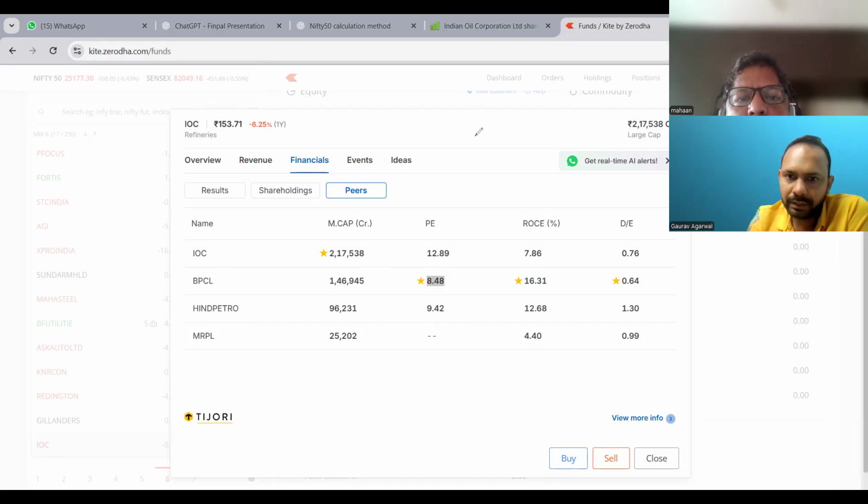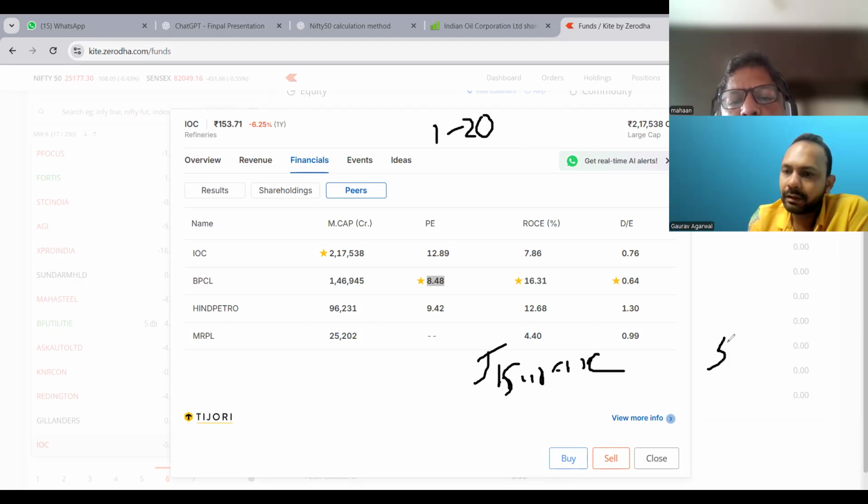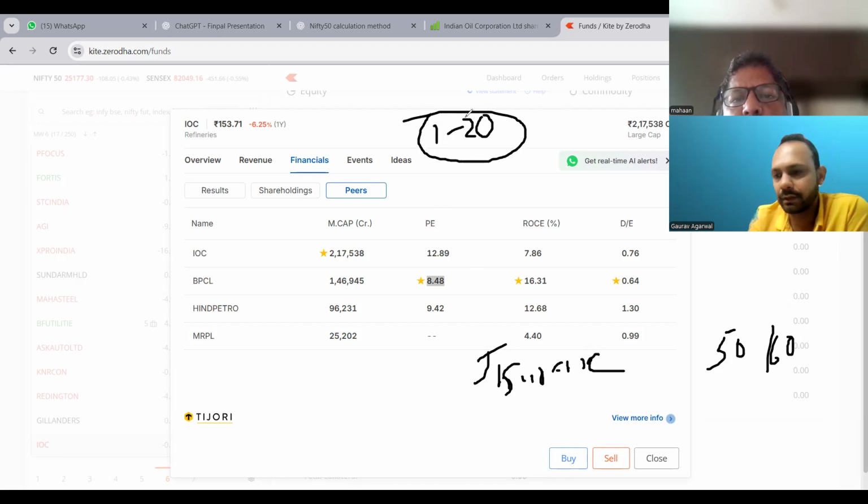Price to earnings mainly goes from 1 to 20, but some sectors which are highly expensive, like the insurance sector, always have higher PEs, like 50, 60. But normally, for a normal business, the PE is within the range of 1 to 20.